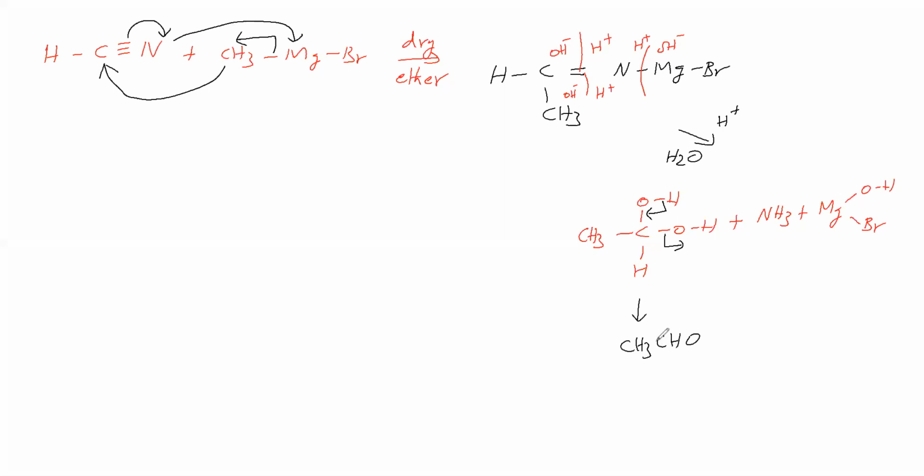Okay. Now we will replace this H by CH3. Now what we will get, we will see. So now this H is replaced by CH3.